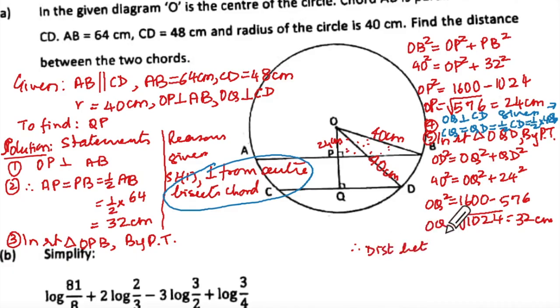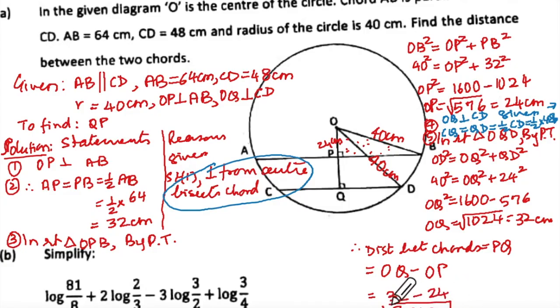So OQ is therefore 32. Distance between chords equal to PQ equal to OQ minus OP. OQ is 32 minus OP is 24. So how much is that? 8 centimeter. If you don't write centimeter, 1 mark gone. So out of 3, you have to decide. You will get 2.